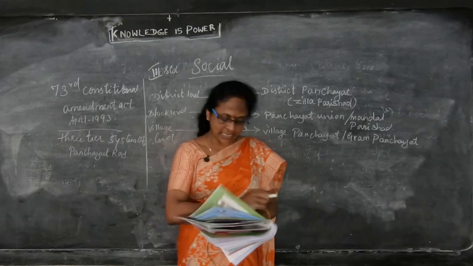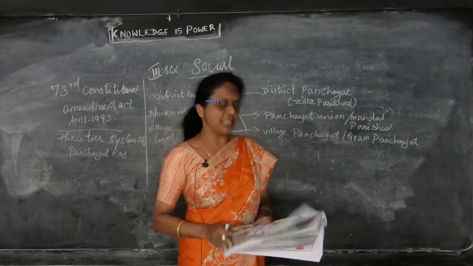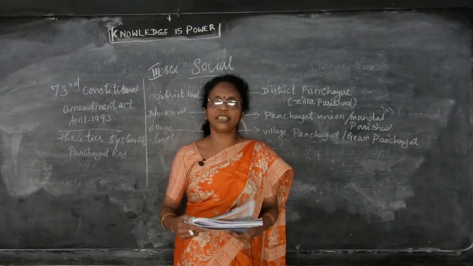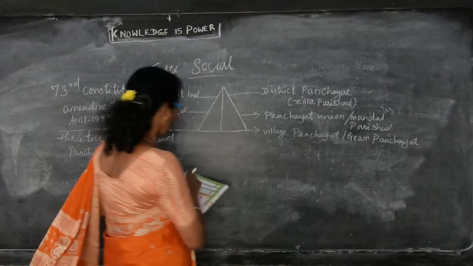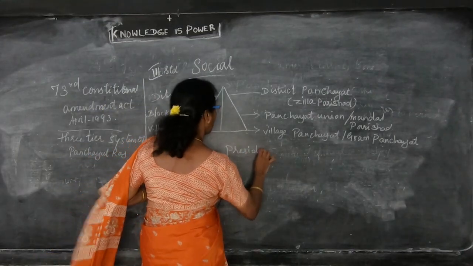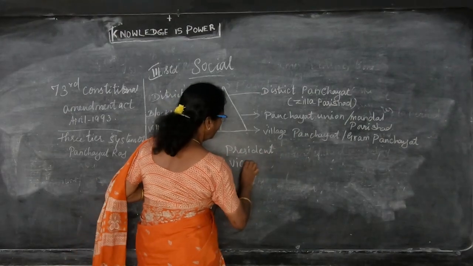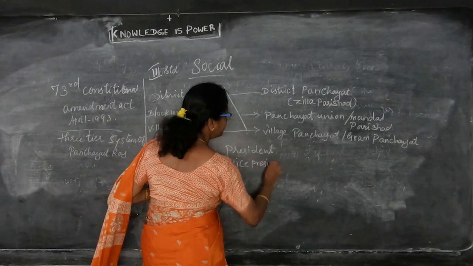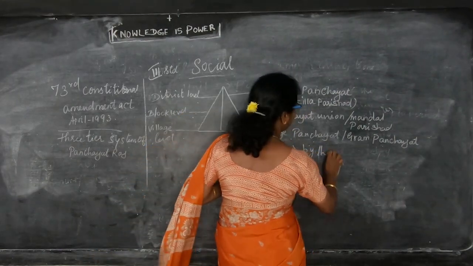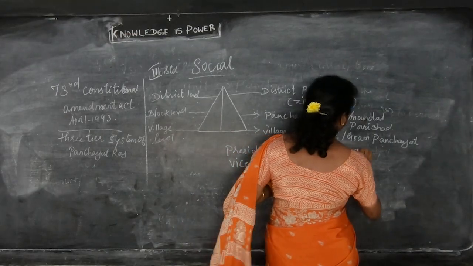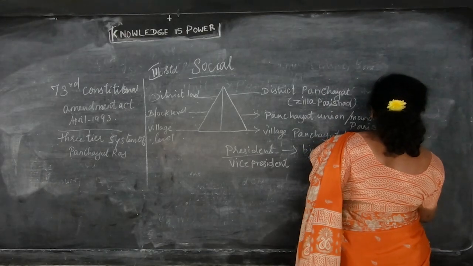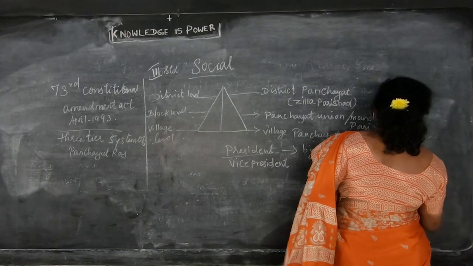Okay. Inian is asking, "Daddy, who are all in the Village Panchayat?" So, there is a president, the head, a vice president and the ward members. The president will be elected by the village people through an election.